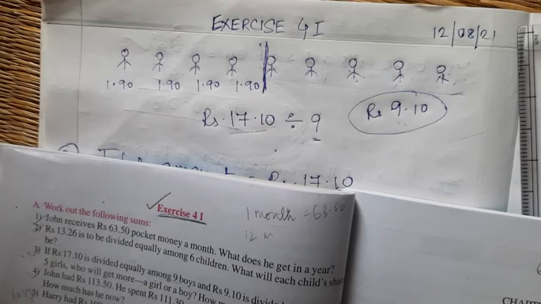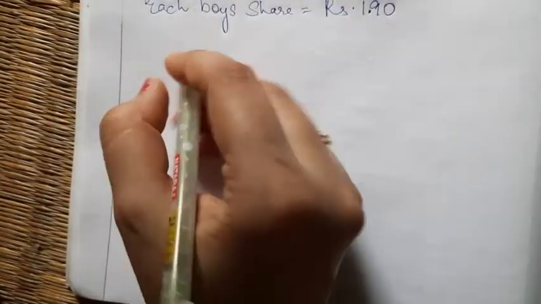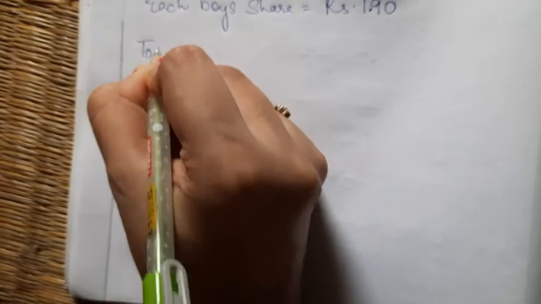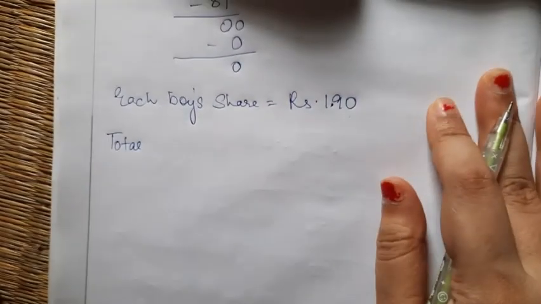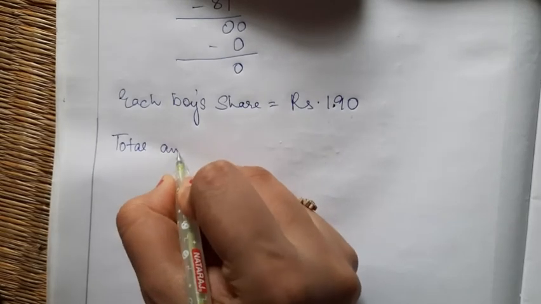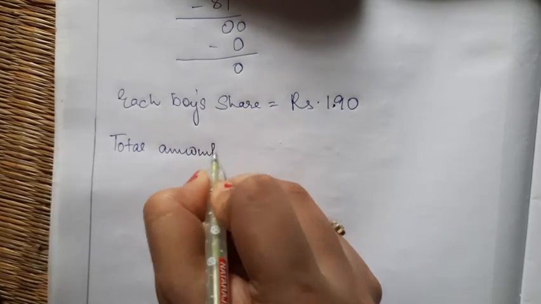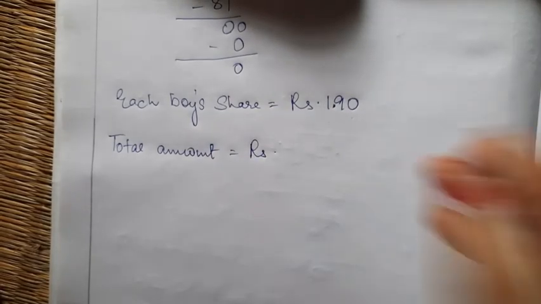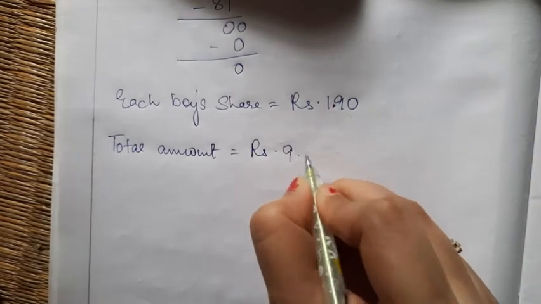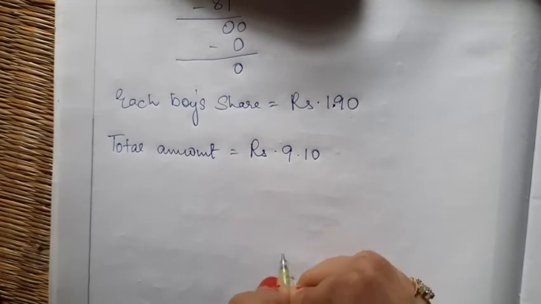Now in order to solve this question, I have to write the statement. So now let's write the statement here. What will be the statement? You have to write: total amount is equal to rupees how much? 9.10, 9 rupees 10 paise.